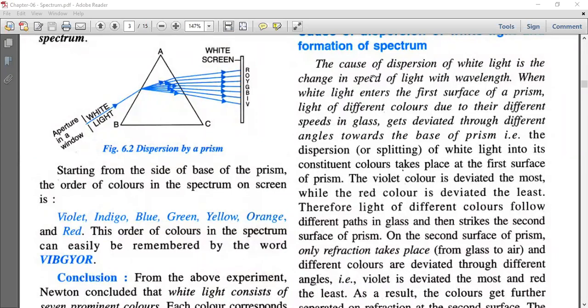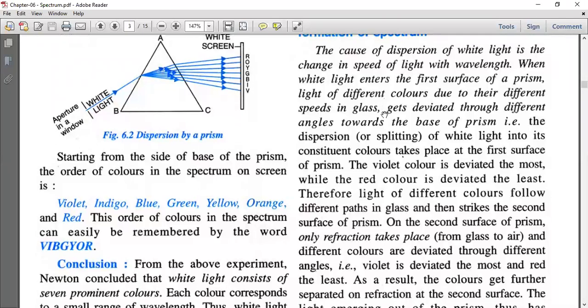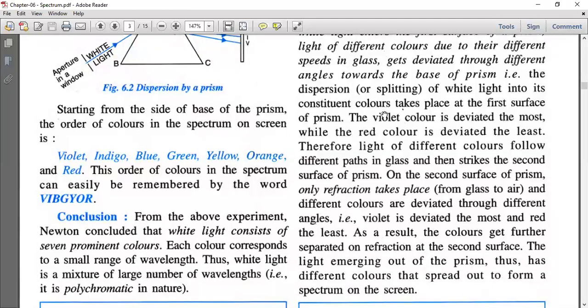Therefore, light of different colors follows different paths in glass and then strikes the second surface of the prism. On the second surface of the prism, only refraction takes place. On the first surface, there was refraction and also dispersion.